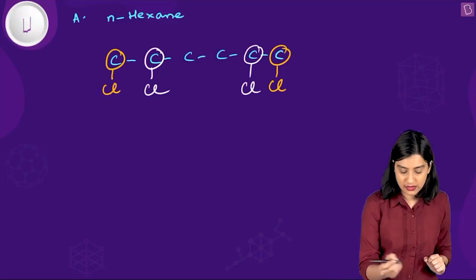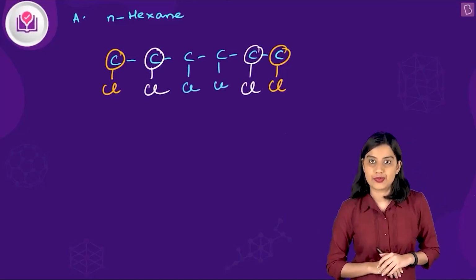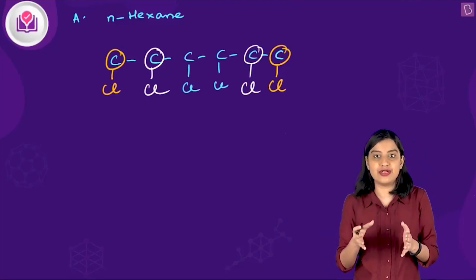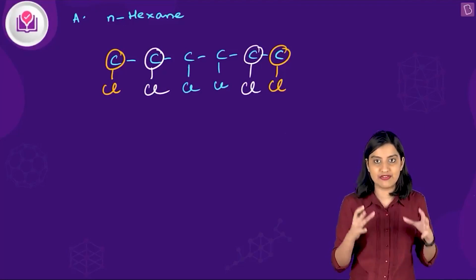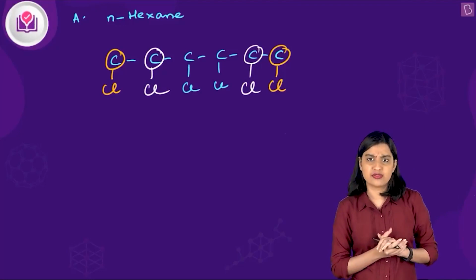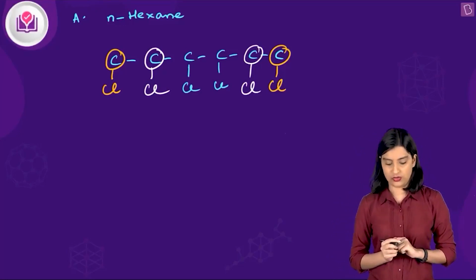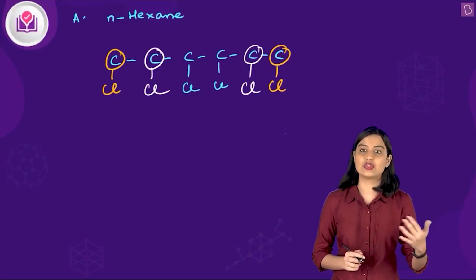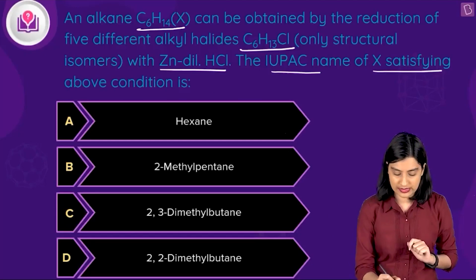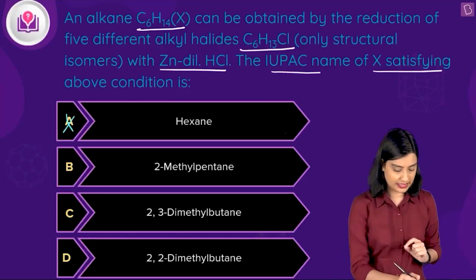Now similarly, I'll draw the last one with blue. So you put the chlorine here or here. So you can see, because this is a straight chain, there are only 3 different structural isomers, 3 different positional isomers, that you can get for N-hexane. Done. Sorted. Which means this is not going to be the right answer to this question. So N-hexane is not correct. Similarly, let's check option B, 2-methylpentane.